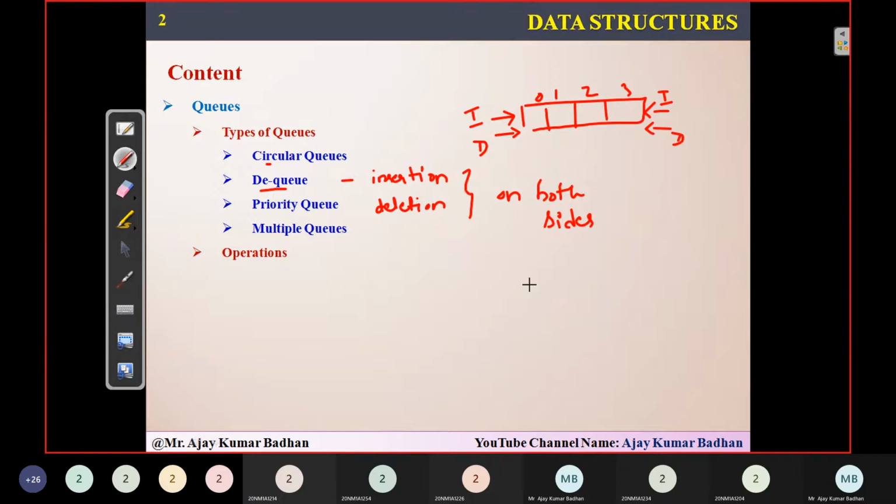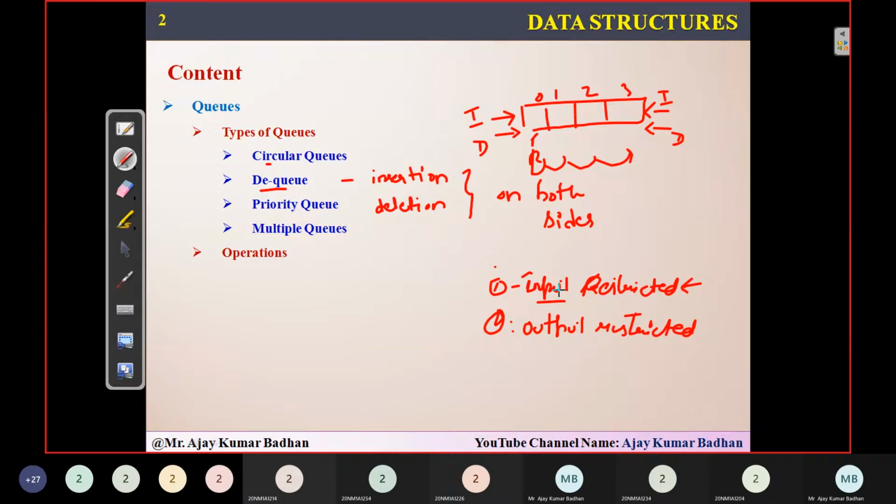But the only thing you have to consider here is that there are two different types of dequeues we can implement. One is input restricted, and another one is output restricted. What do we mean by input restricted? It means a value can be inserted into the array only at one end. We are restricting the way we insert elements into the array. So insertion can be done only at one end, with front and rear there. The rear will be incremented just like your normal queue.